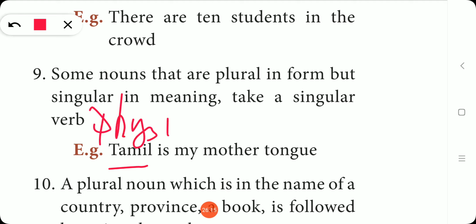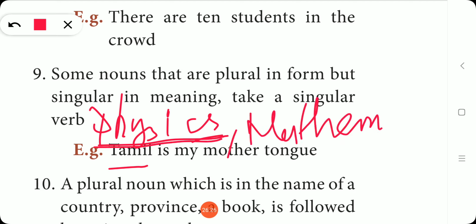So இங்கே physics-ங்கிற word-ல s வரதுனால நமக்கு இது plural மாதிரியே தெரியும். But it is not plural, it is singular. Same like this mathematics. Okay, mathematics. So இதுலேயும் s வரதுனால நமக்கு plural மாதிரி தெரியும். But it is not plural, it is singular. So it is a singular subject. So physics, mathematics இதெல்லாம் singular subject. So mathematics is my favorite subject. Physics is my favorite subject. Okay, likewise, if you are using this in the beginning, inga s varudanaala, you should not take it in the plural sense, it is singular.